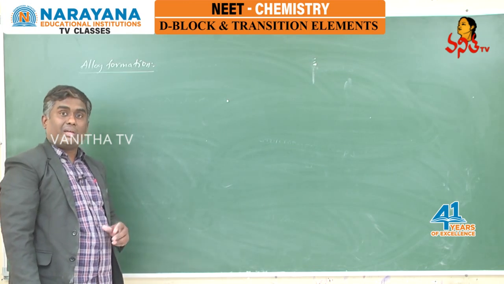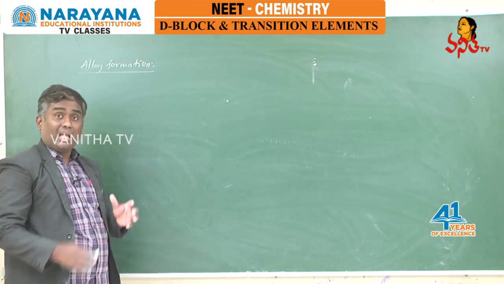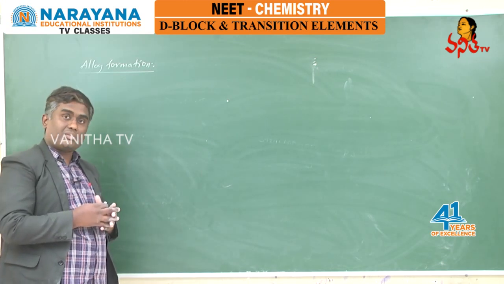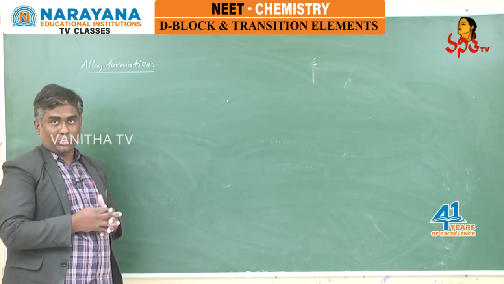And here what do you mean by alloys? Alloys are nothing but a homogeneous mixture. Homogeneous mixture means it must be a true solution.